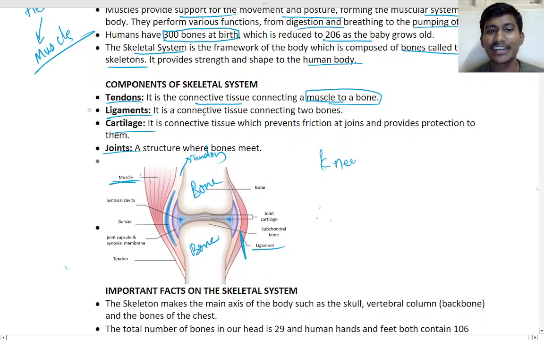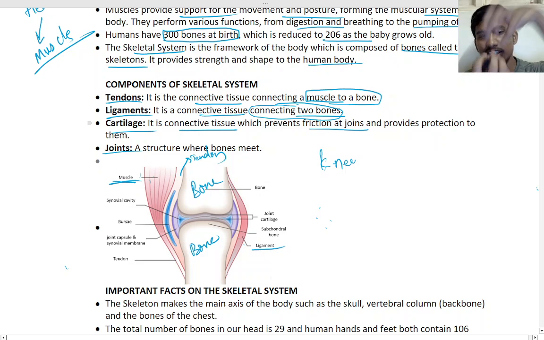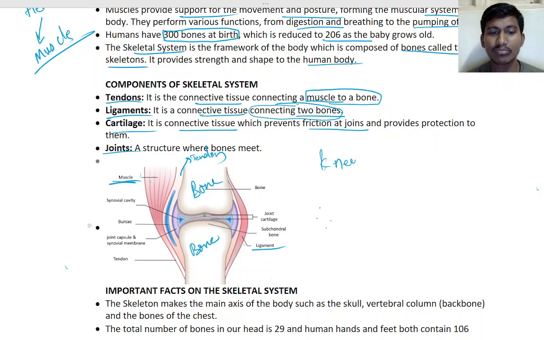Ligament is connective tissue between two bones. This is the ligament. It connects two bones. Cartilage is connective tissue which prevents friction in the joint and provides protection, meaning in between the bones.